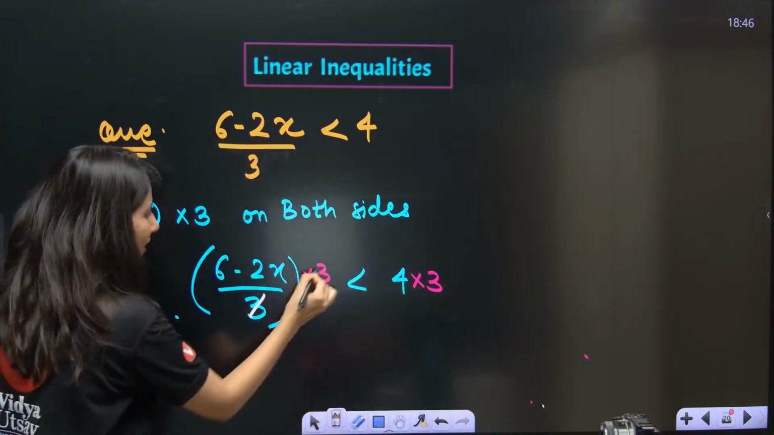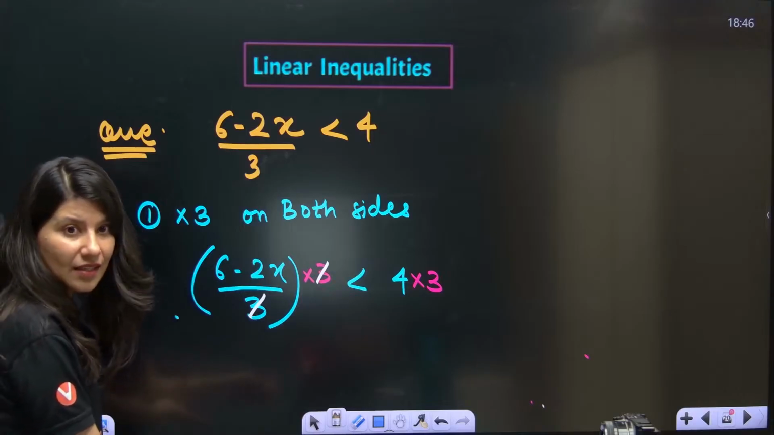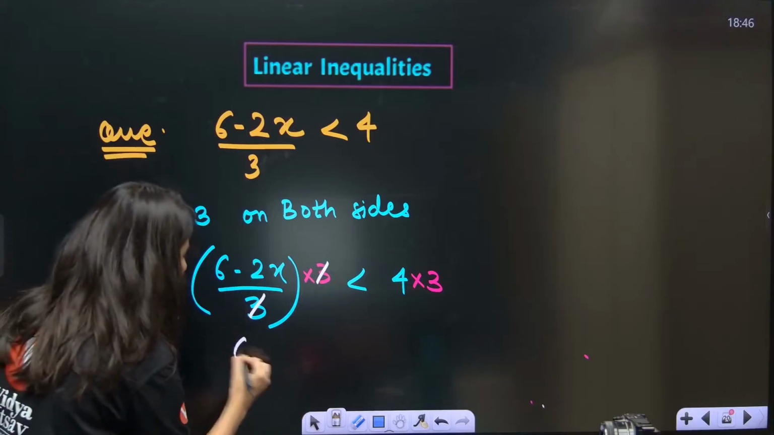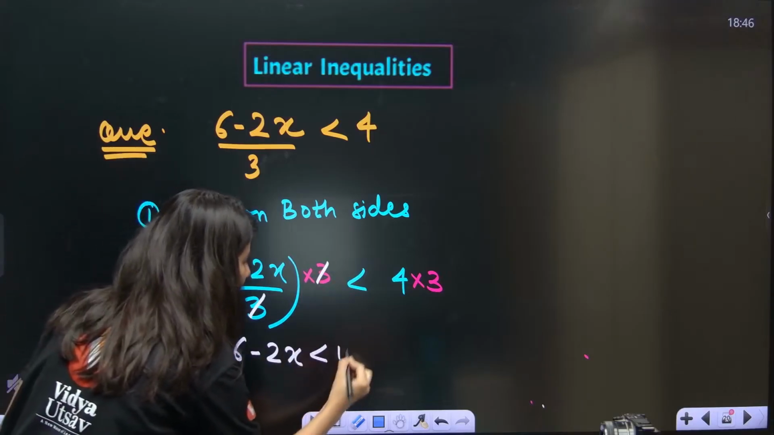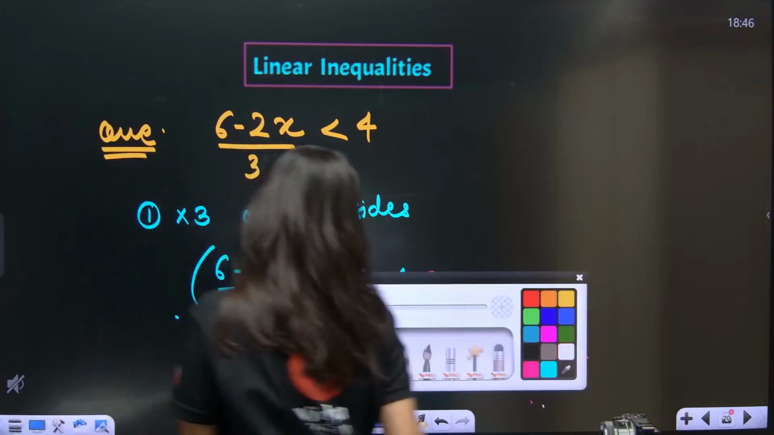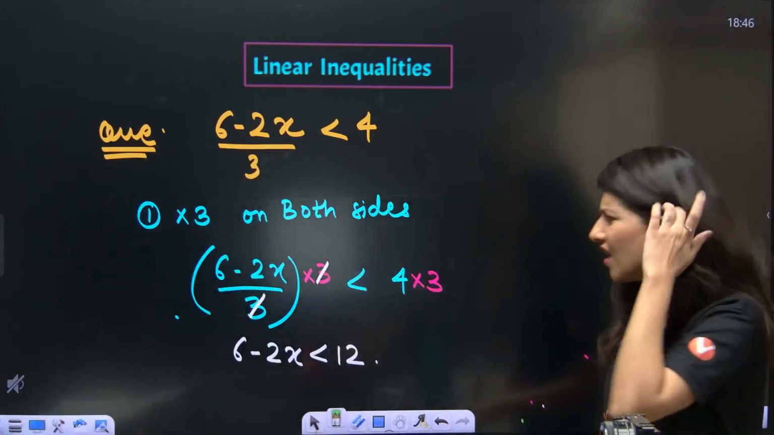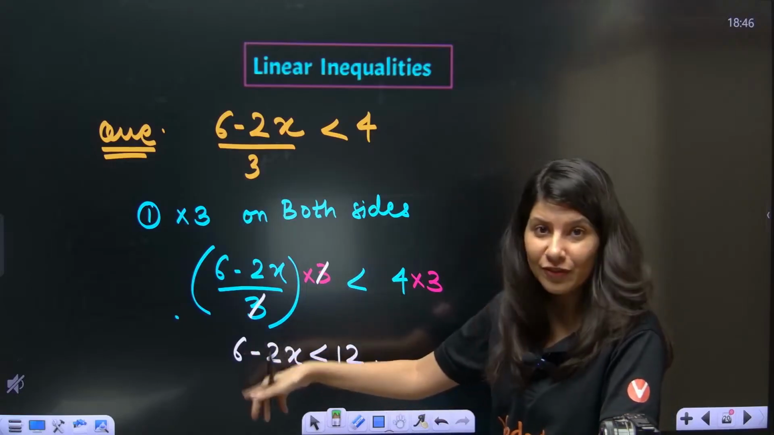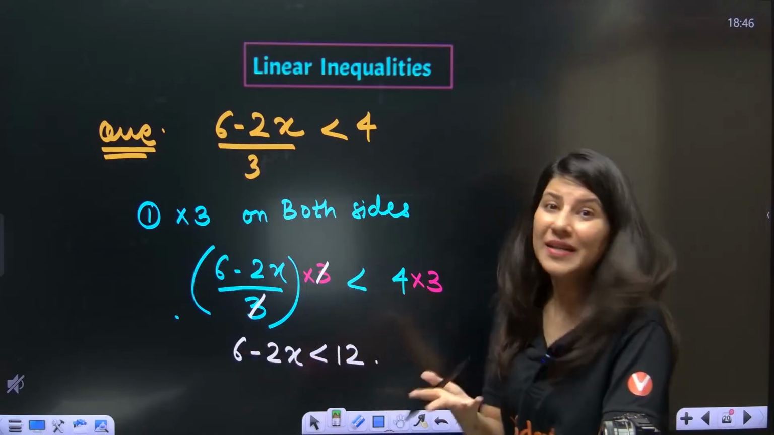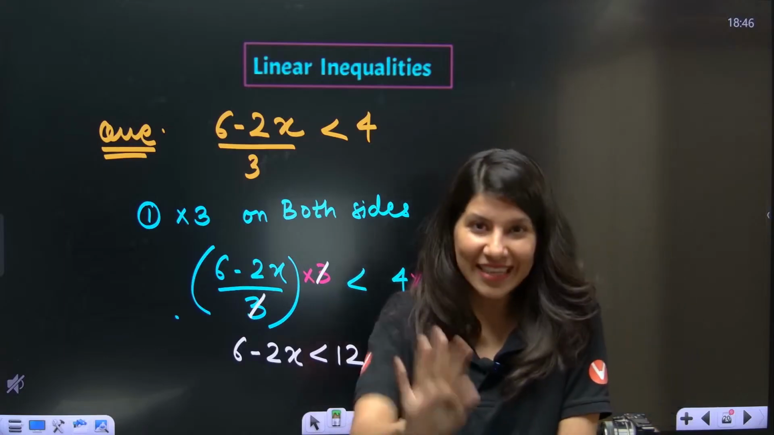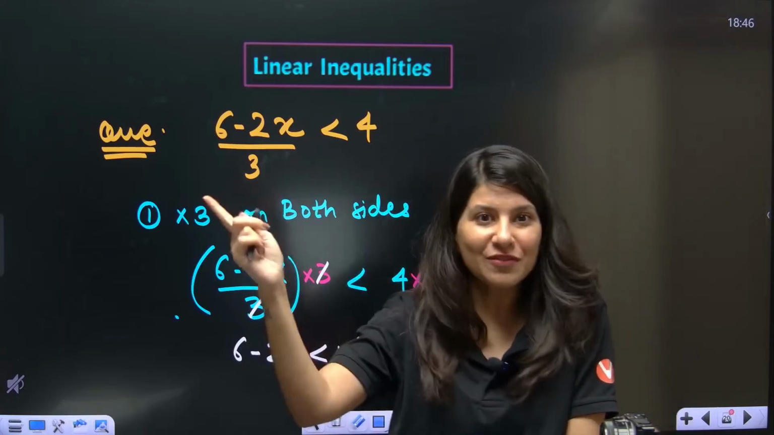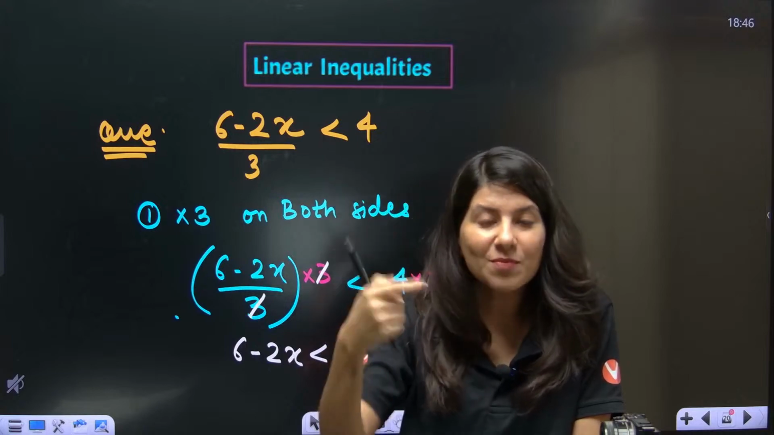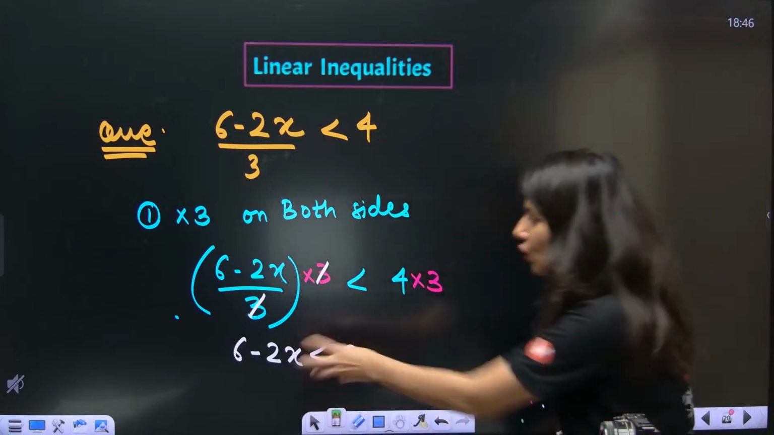So this time the 3 and 3 you can cancel. So 6 minus 2x is less than 12. Now what will be your next move? Ma'am, very easy now. Either you shift 2x to the right hand side or you shift 6 to the right hand side. But shifting is not even a property. Yes, I understand, because of equation solving you have this muscle memory that, ma'am, shift 2x now.